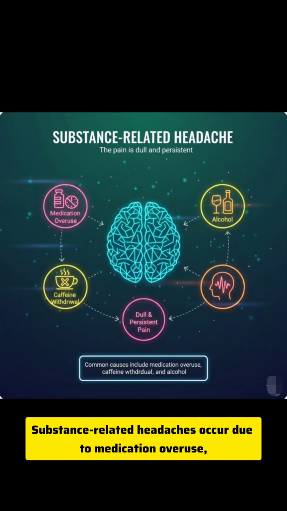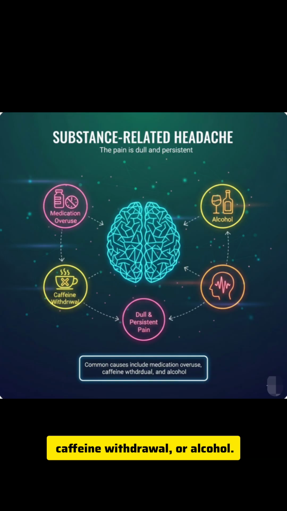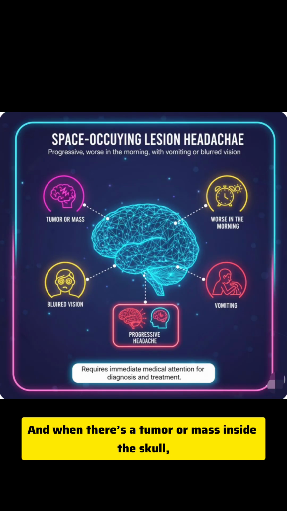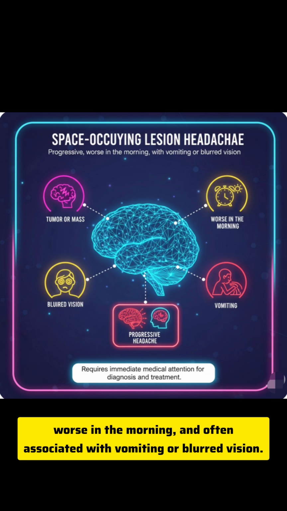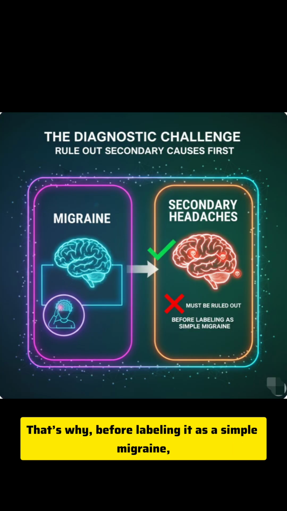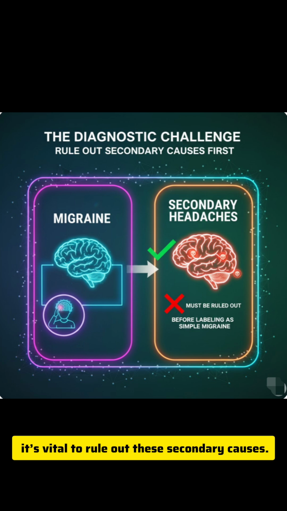Substance-related headaches occur due to medication overuse, caffeine withdrawal, or alcohol. The pain is dull and persistent. And when there's a tumor or mass inside the skull, the headache becomes progressive, worse in the morning, and often associated with vomiting or blurred vision. That's why, before labeling it as a simple migraine, it's vital to rule out these secondary causes.